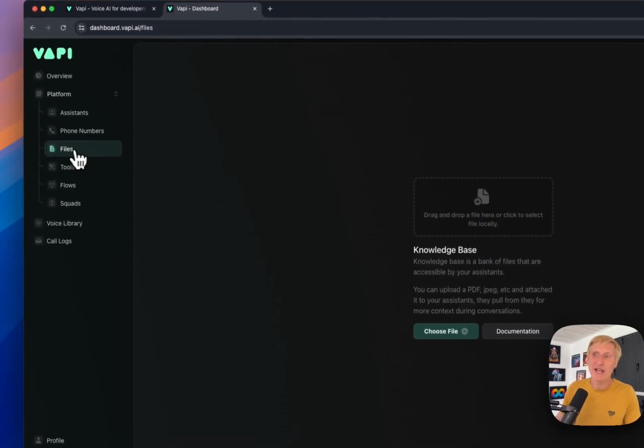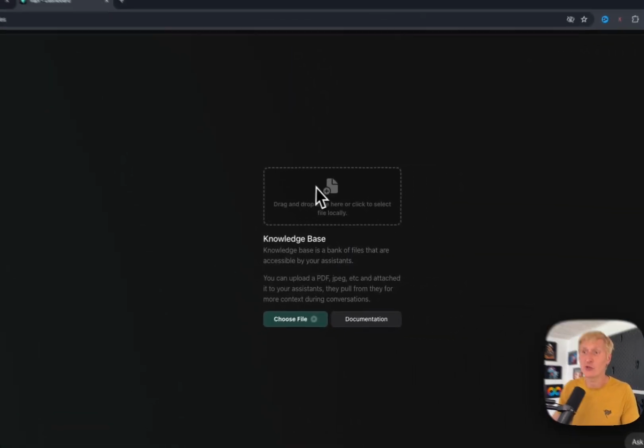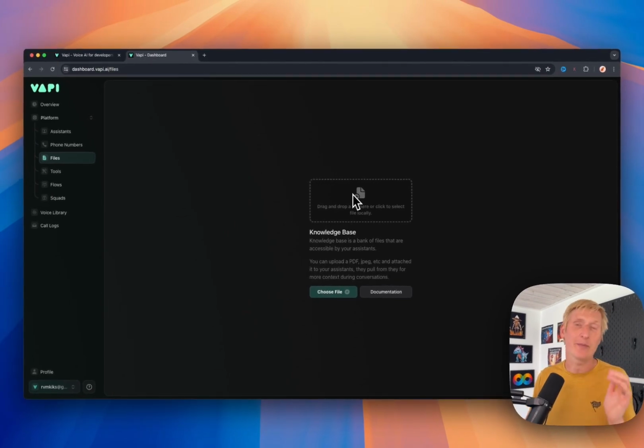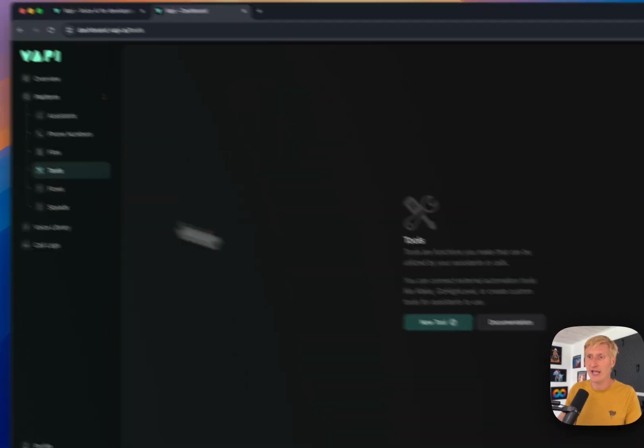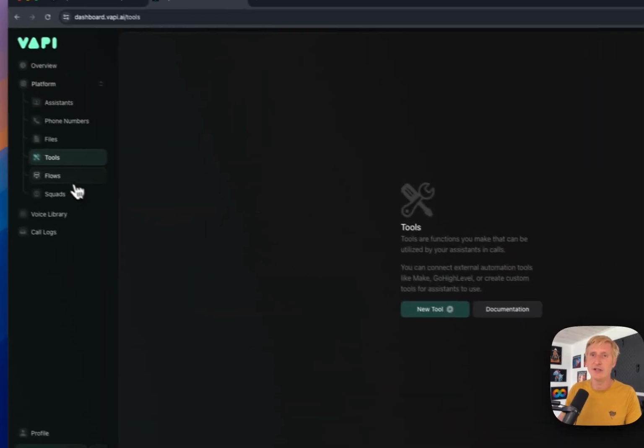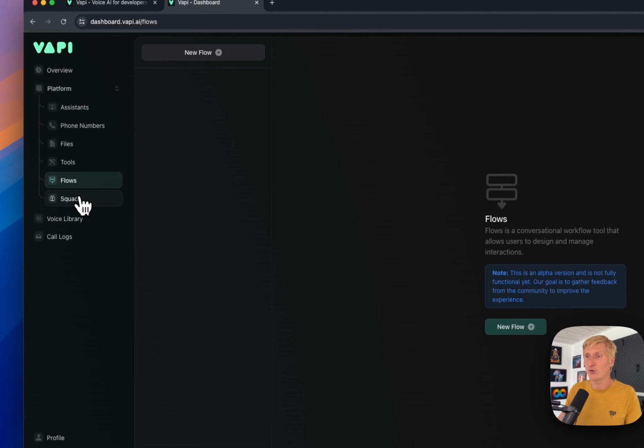And then we have files, and here we have opportunity to create custom knowledge. So we can apply this custom knowledge of a particular business, where maybe it's a restaurant with a specific menu, or a car workshop with regular requests of what is possible to do at the car workshop, appointment setting. We can add it here and connect it to the assistants. This is for the tool connections like Make and Go High Level. There's something with the flows as well.